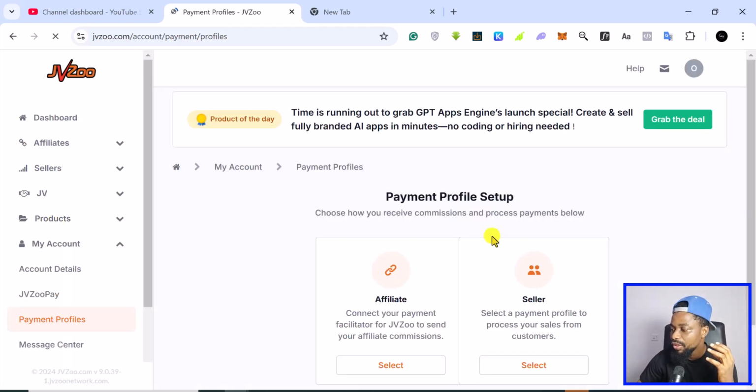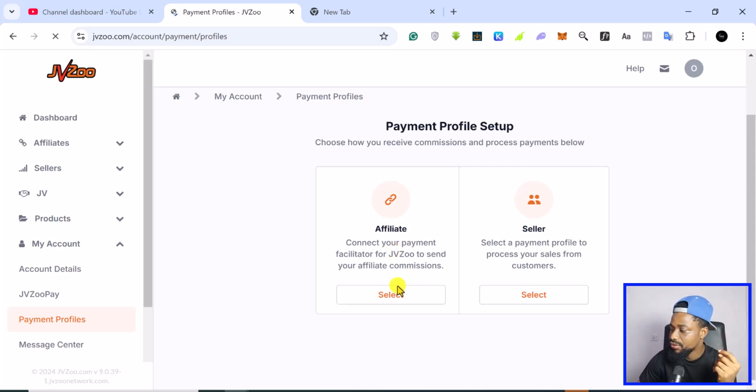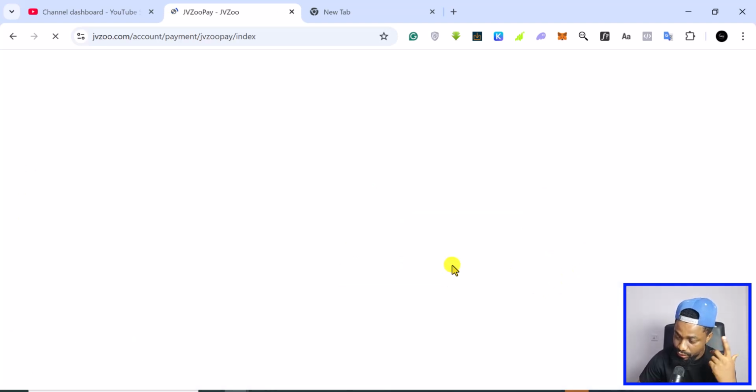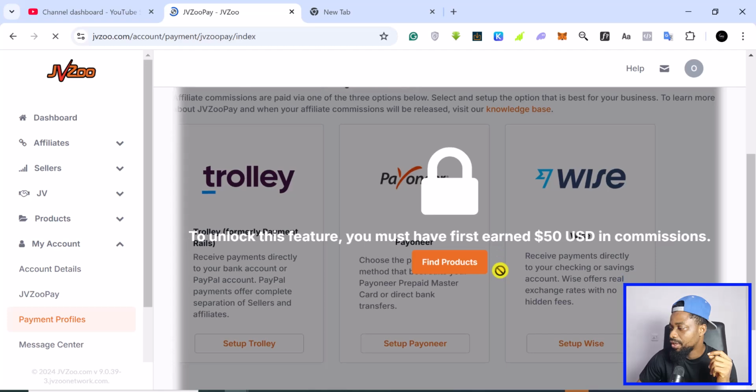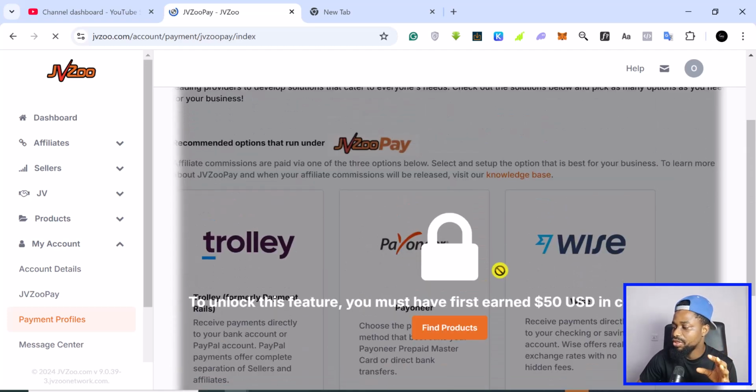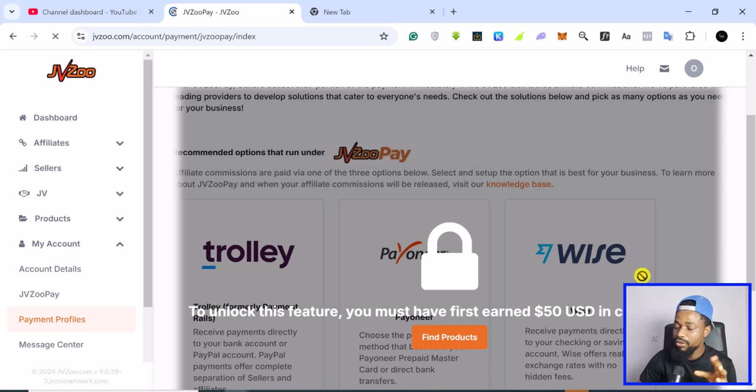Let's say we are an affiliate, so you want to select payments so that we can take our affiliate commission. If you're a seller, you can select this other one. We are basically affiliates. As you can see here, we have Payoneer and other options. But before you can set this up, you need to have earned at least $50. I have not, because to be frank, I do not use JVZoo a lot. I use Impact.com more, because the kind of products I promote are mostly on Impact.com.